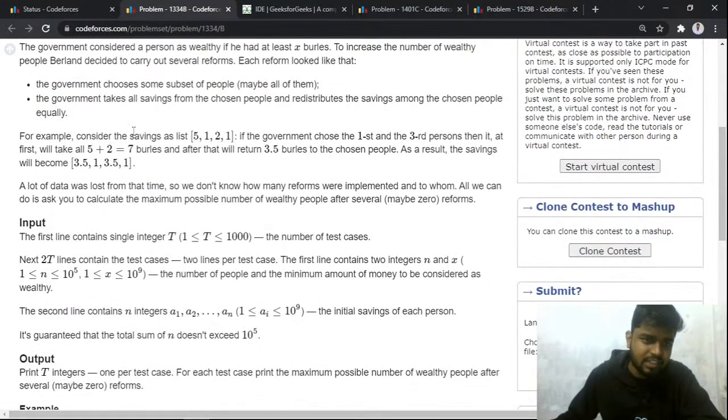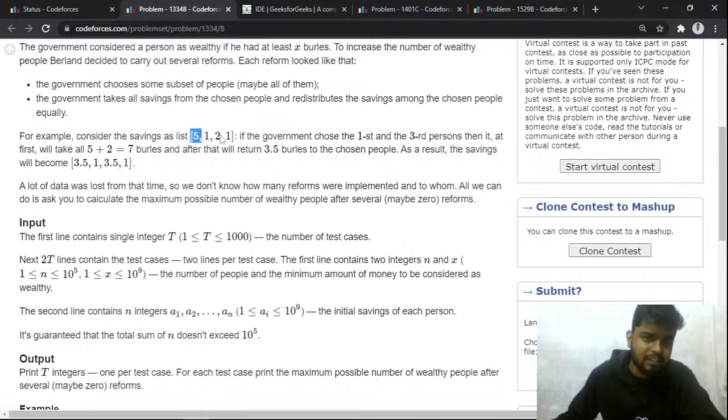For example, consider 5, 1, 2 and 1. If the government chooses the first and the third person, it will first take 5 plus 2, that is 7, and then return 3.5 to each of them.